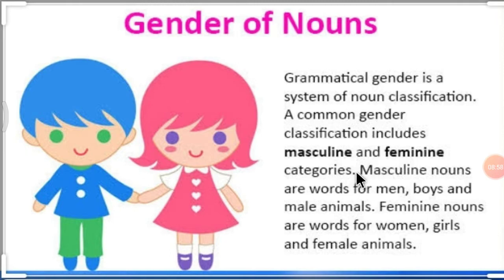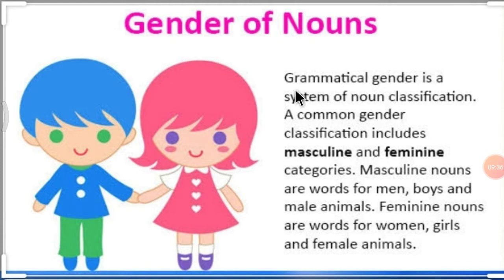It means the main two categories of gender are masculine and feminine. Masculine nouns are words for men, boys and male animals. And feminine nouns are words for women, girls and female animals.